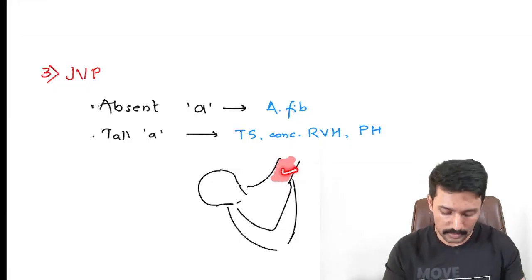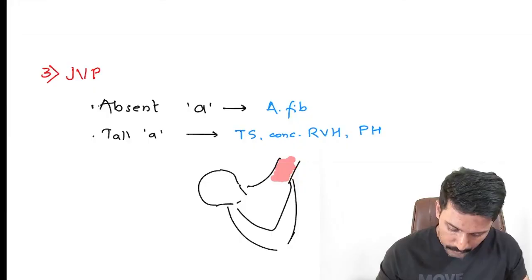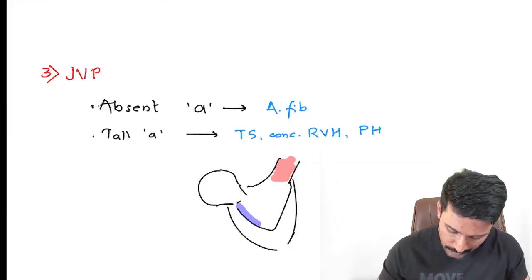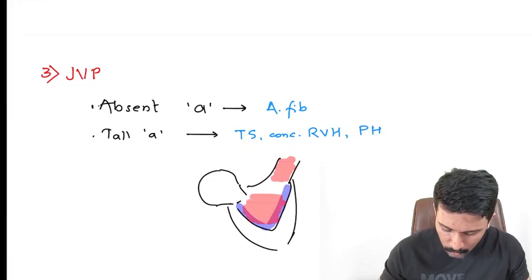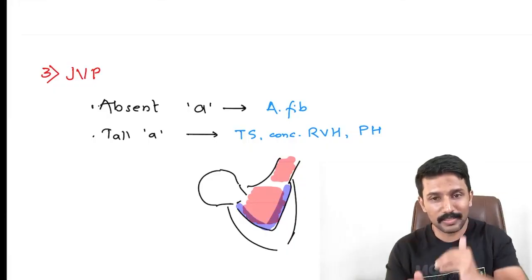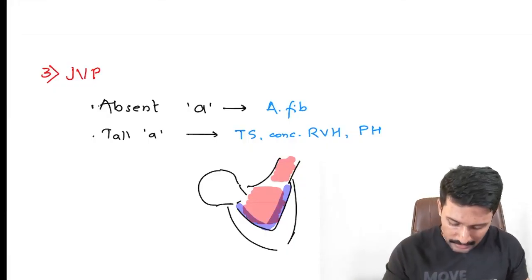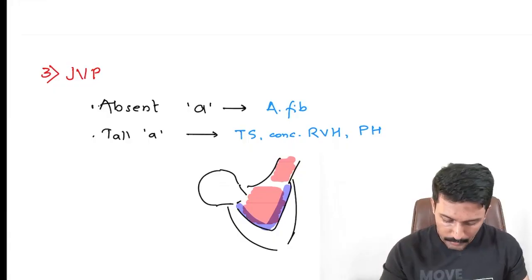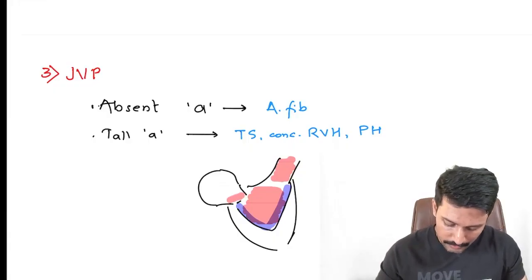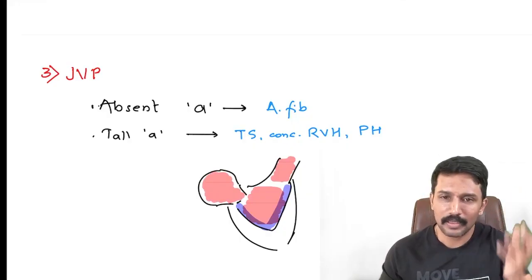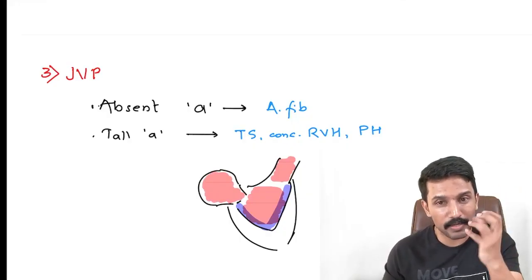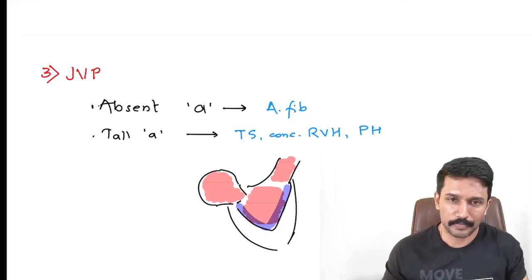And if afterload increases, the muscles develop concentric hypertrophy. And if I develop concentric hypertrophy, pressure of this ventricle also becomes high because the volume decreased, pressure increased. Now to fill this ventricle, pressure in the right atrium has to become even higher. And when right atrial pressure increases, JVP increases, and the atrial wave of contraction, A, becomes prominent.